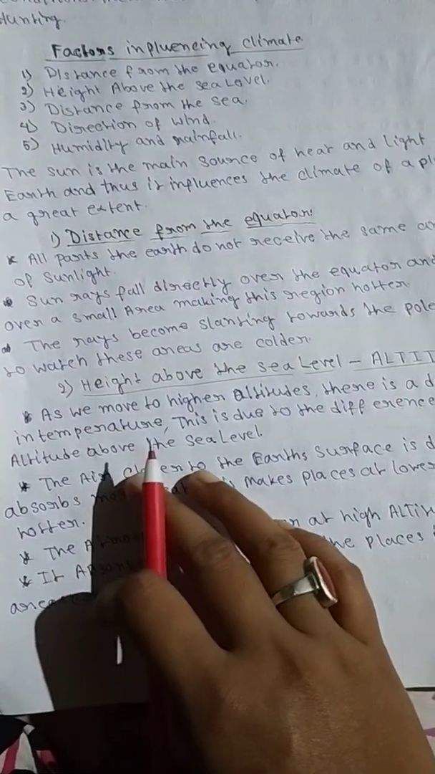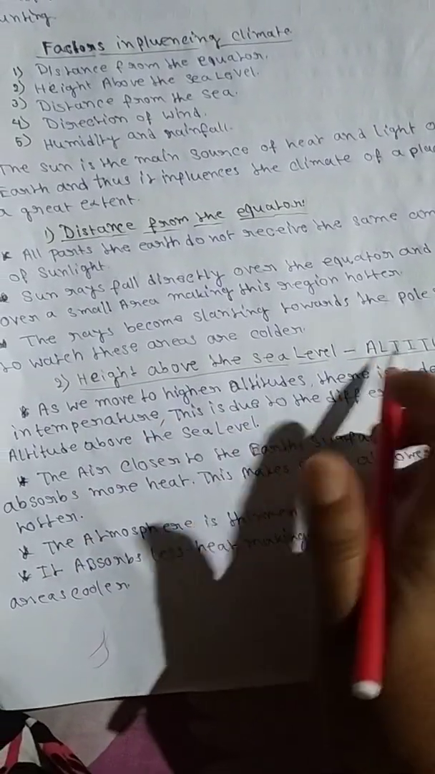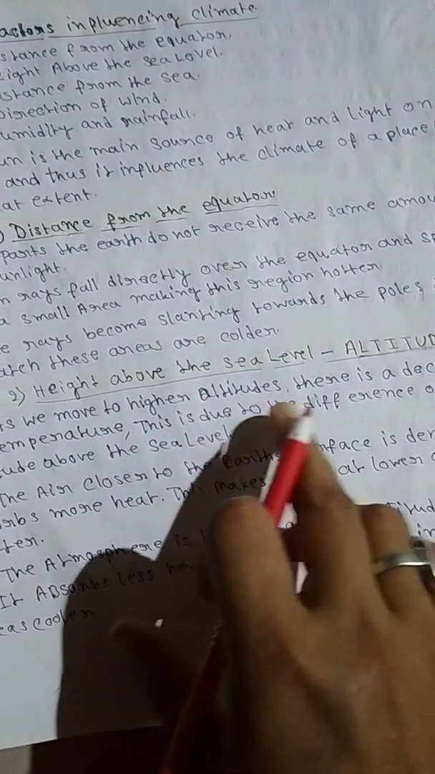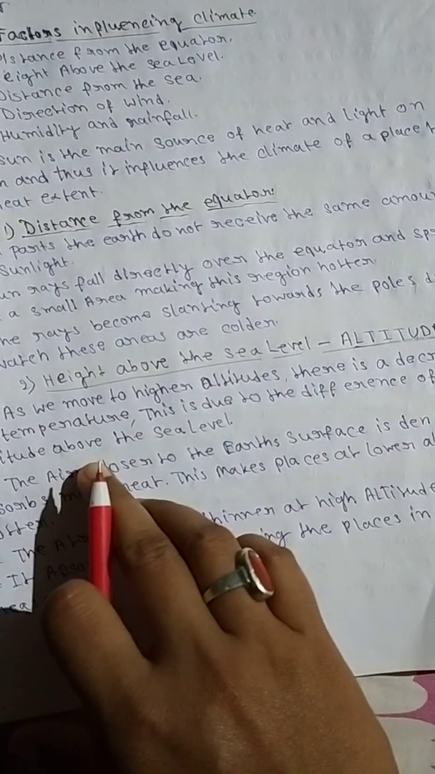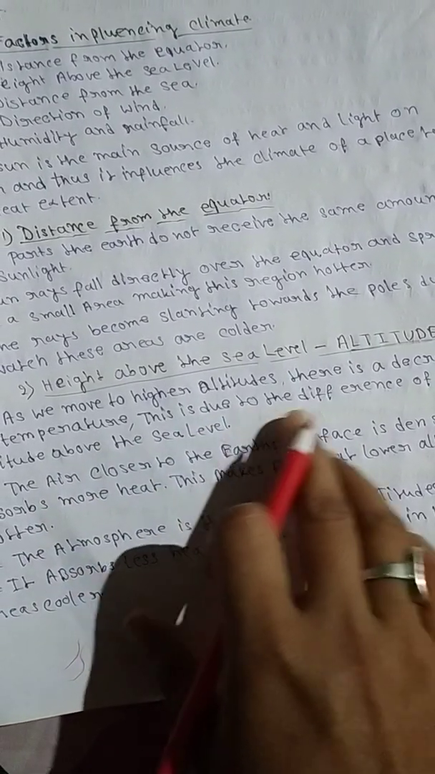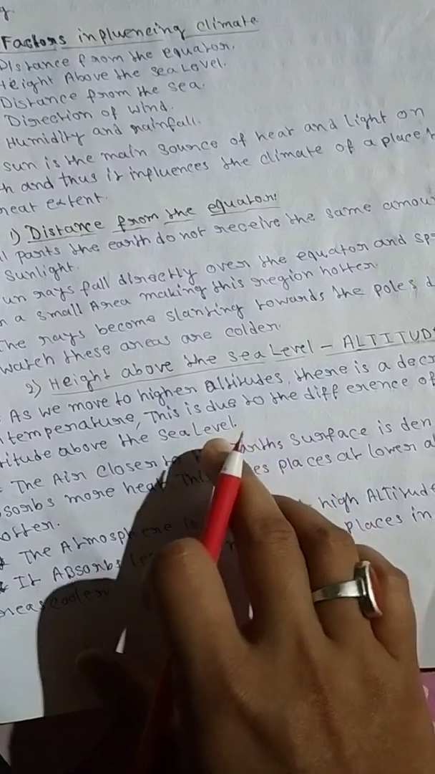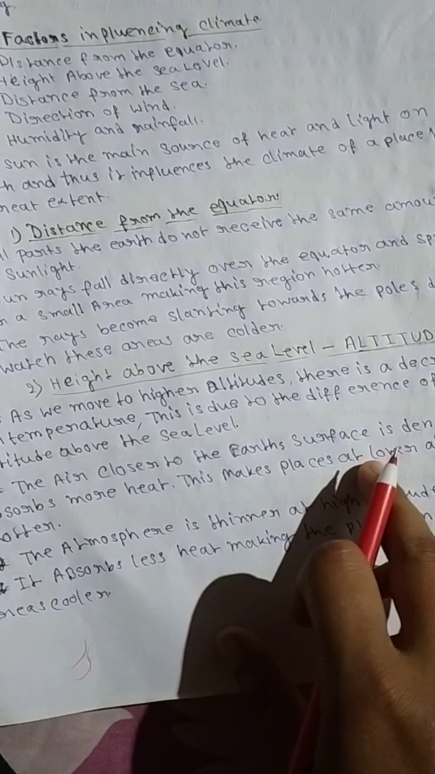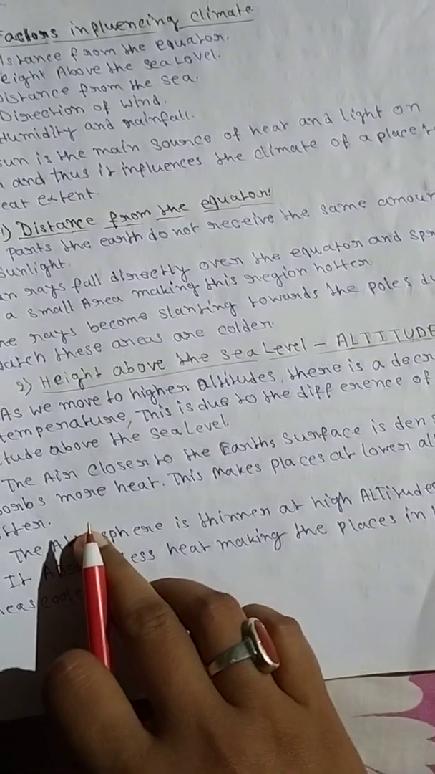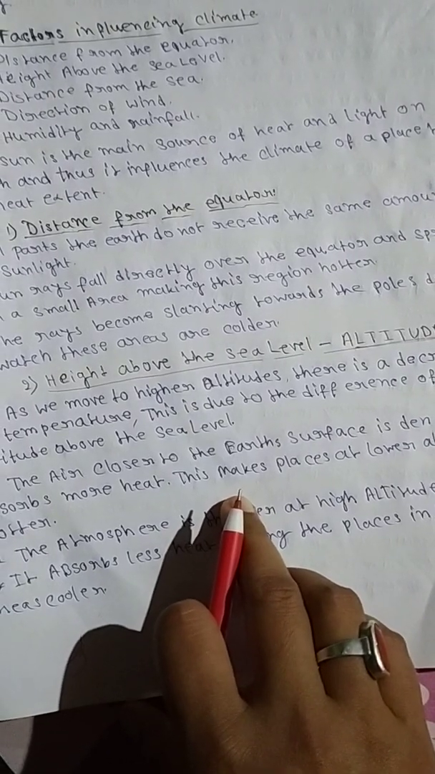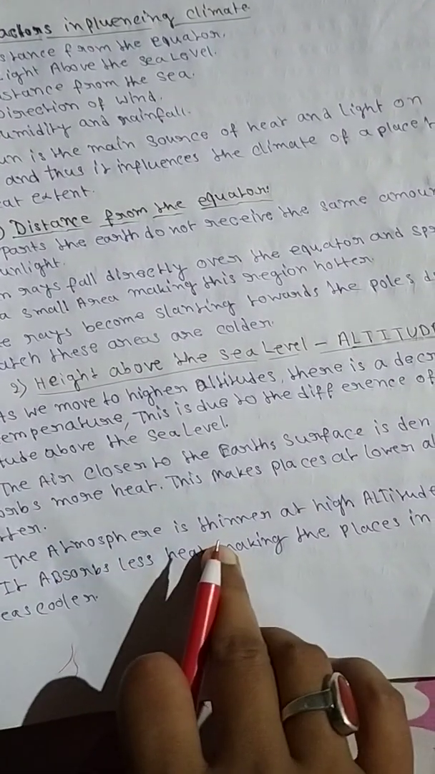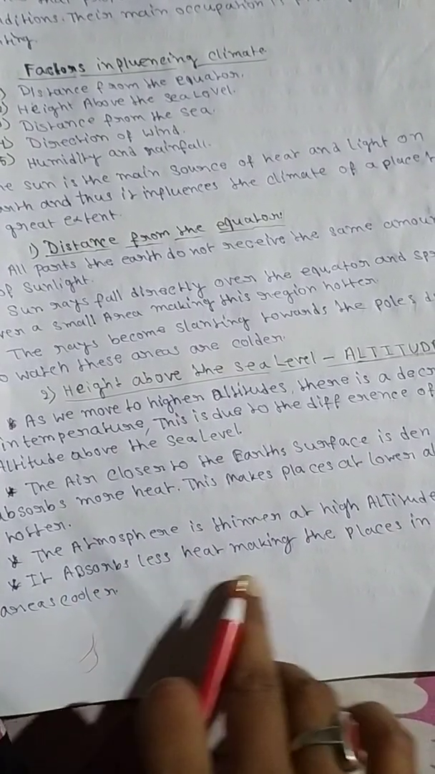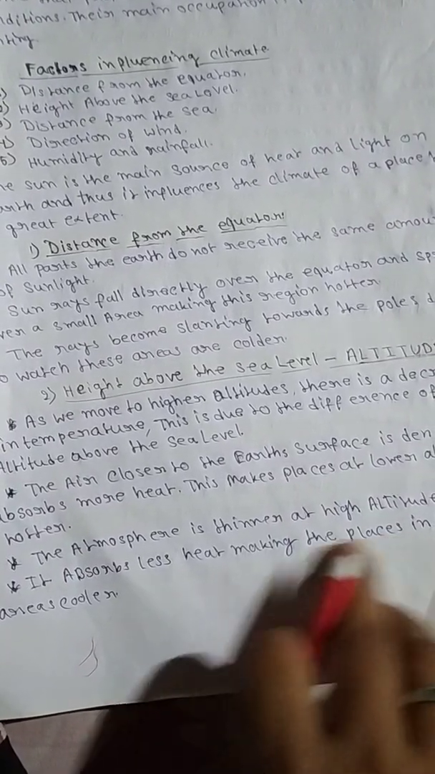Then number two, height above the sea level. Altitude means height. As we move to higher altitudes, there is a decrease in temperature. This is due to the difference of altitude above the sea level. The air closer to the earth's surface is dense and absorbs more heat. This makes places at lower altitude hotter. The atmosphere is thinner at high altitudes, so it absorbs less heat, making places in hilly areas cooler.